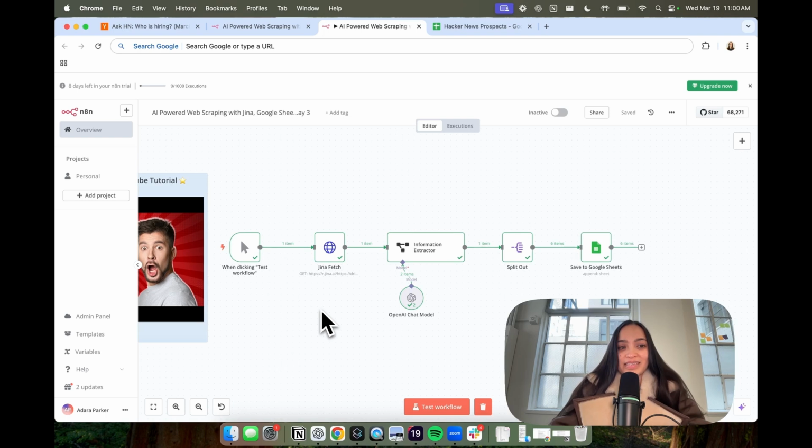At a high level, this is the template. It's essentially an ETL or extract, transform, and load workflow. Jina does the extraction for us from the Hacker News site. This information extractor node does the actual transformation for us into the shape that we can use. And then we load that data into our Google Sheet. And that Google Sheet is what we then export to Unify, and then we run all of our automations from there.